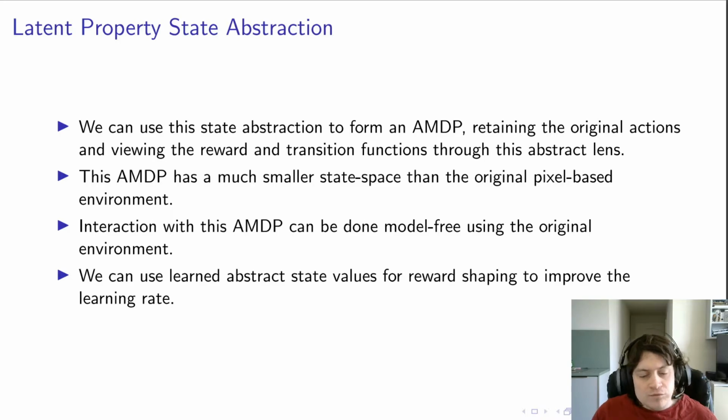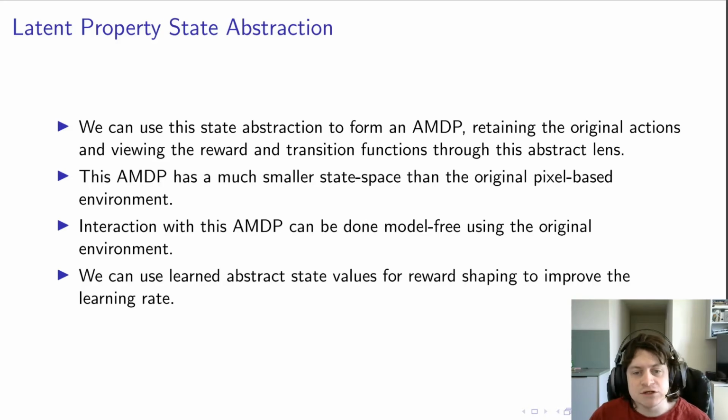We can form an AMDP using just this state abstraction function by retaining the original actions and interacting with the original environment, and then viewing the reward and transition functions through this abstract lens. As we see a transition s to s' in the original environment, we can view this as the abstract transition Zs to Zs'.